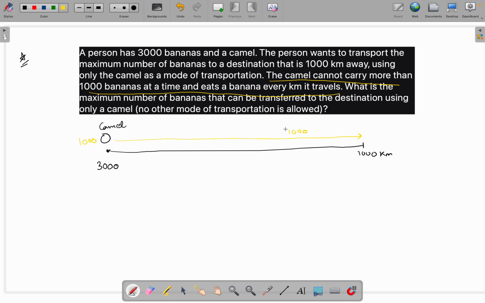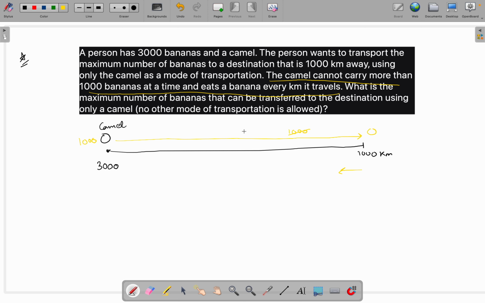So after eating there will be 0 bananas left at this end. When the camel goes back, it requires one banana per kilometer, but now the camel doesn't have any bananas, so it cannot go back.